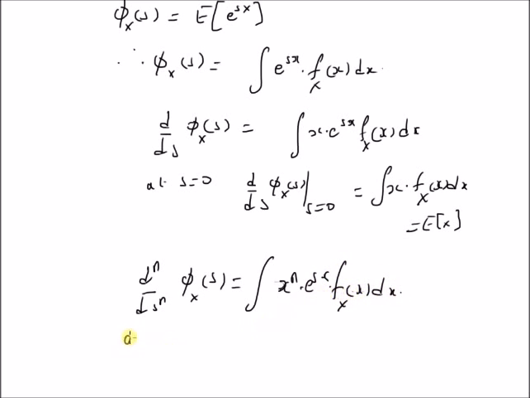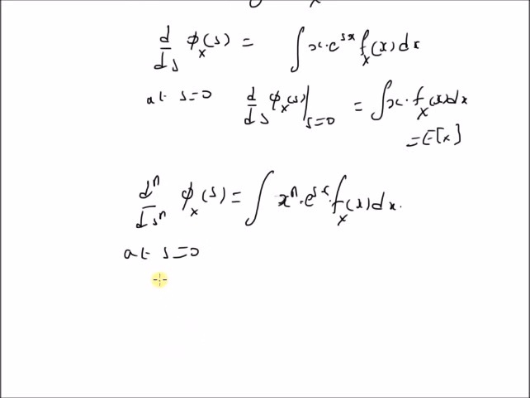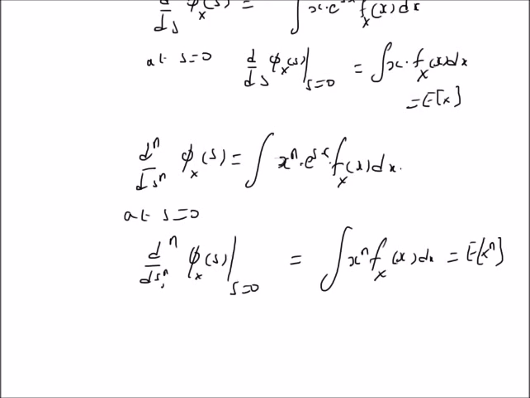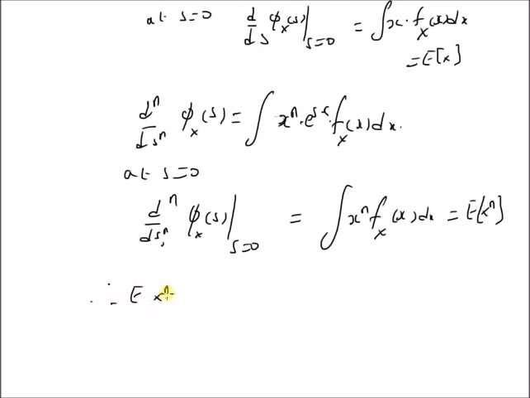But at s equal to 0, clearly the nth derivative of phi x of s at s equal to 0 is equal to integral x power n fx of x dx, since e power sx is 1 at s equal to 0. So this is nothing but, by definition, expectation of x power n, that is the nth moment of the probability distribution of x. Therefore, expectation of x power n, that is the nth moment corresponding to the probability distribution of x, is equal to the nth derivative of the moment generating function phi x of s at s equal to 0.